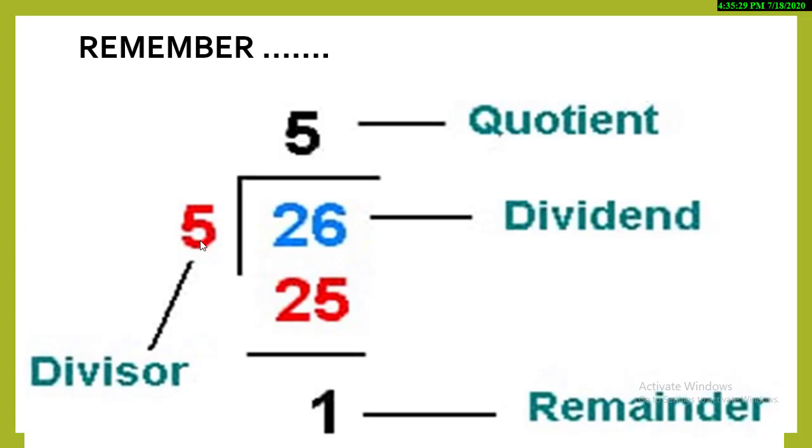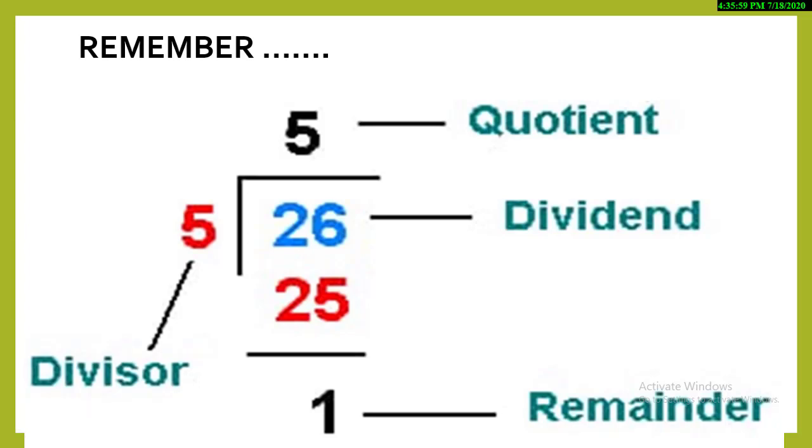So let's start reading it. Can we find 26 in the 5 times table? So let's read the 5 times table. 5 ones are 5, 5 twos are 10, 5 threes are 15, 5 fours are 20, 5 fives are 25, 5 sixes are 30. 30 is a bigger number. What number can we select? We can select only a number which is smaller than 26, because division is about subtraction.